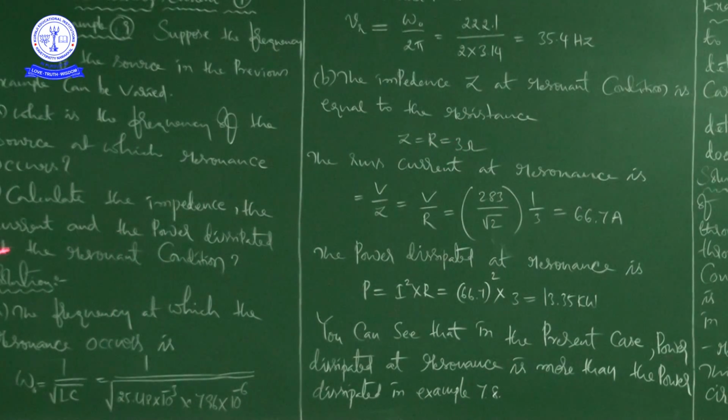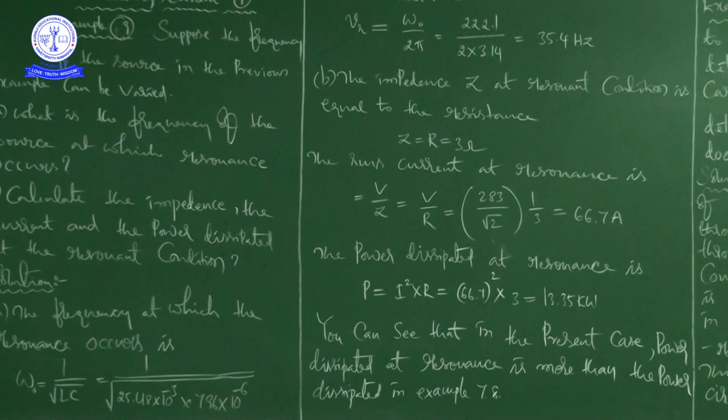Next, he is asking to calculate the current. So we got it as 66.7 amperes. Next, power dissipated. By using the formula P is equal to I square R, we calculated and got that value as 13.35 kilowatts.